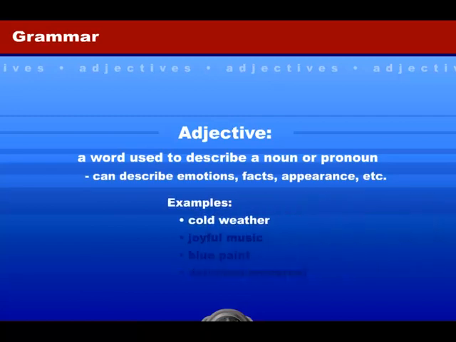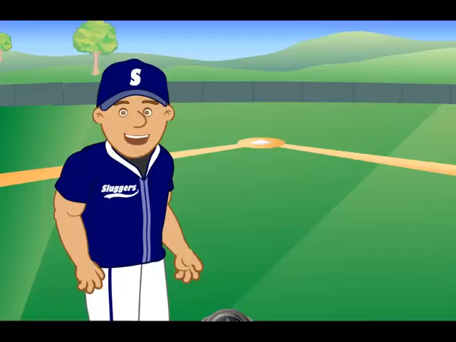So, cold weather. Cold describes the weather. Cold is the adjective. What type of music? Joyful music. That is how a person feels about it. Joyful is the adjective. What color is the paint? Blue. Right. And how did the macaroni taste? Delicious. Fantastic!